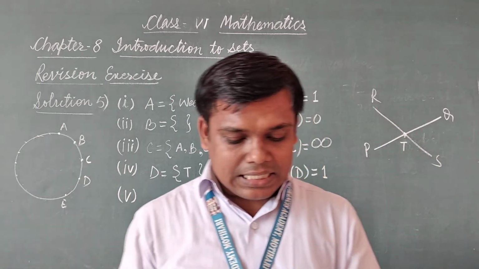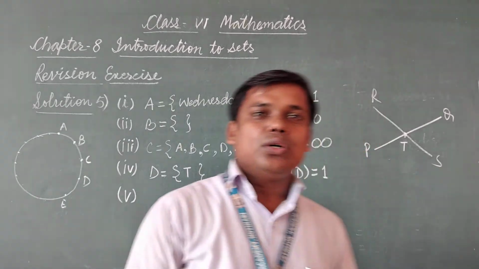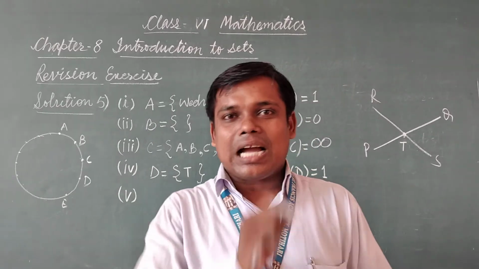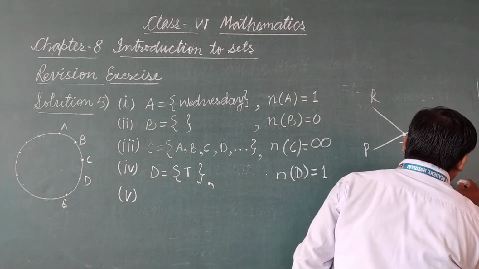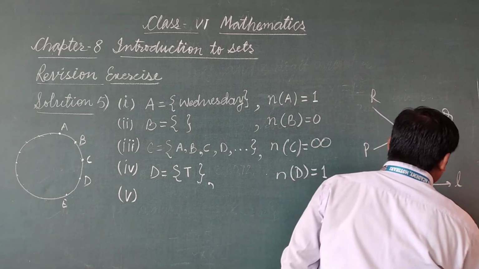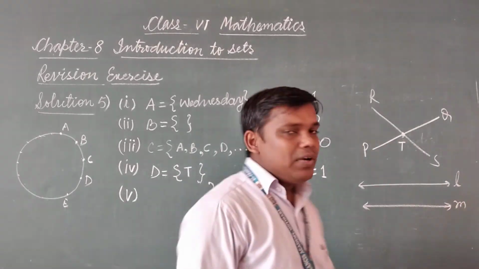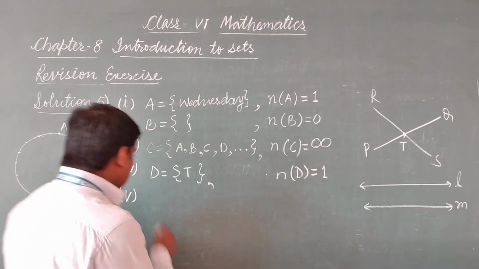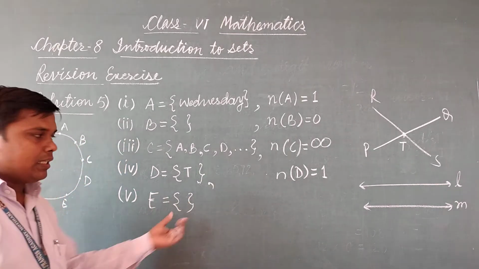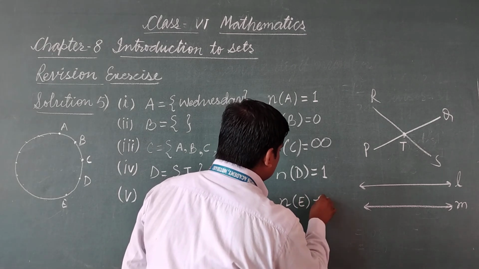And lastly, set E is a set of points of intersection of parallel lines. You know, parallel lines are those lines which do not intersect each other at any point. Means if L is a line parallel to line M, these two lines are parallel to each other, they never intersect each other. So here set E is a set without any element. So in this case, cardinal number of set E is 0.